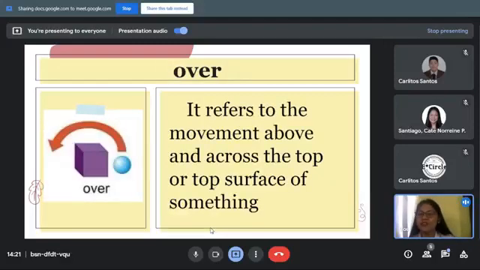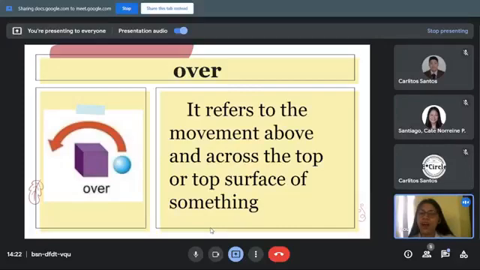Then let's also have over. May I hear from Miss Kate what is the meaning of over? Over. It refers to the movement above and across the top or top surface of something. Thank you. And we can see here in the picture that the ball moved across the top of the box because over means it refers to the movement above and across the top or top surface of something. Again, here in the picture we can see that the ball moved over the box.